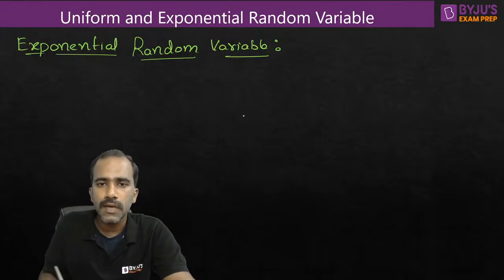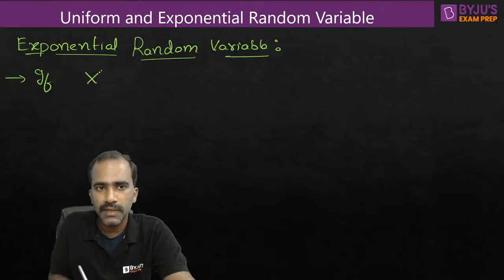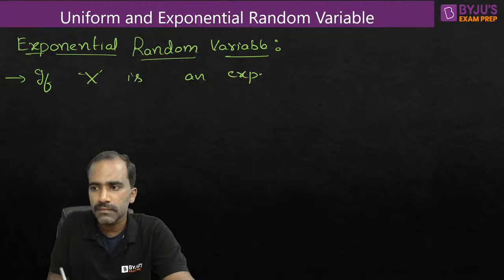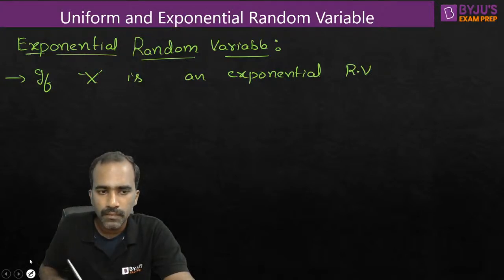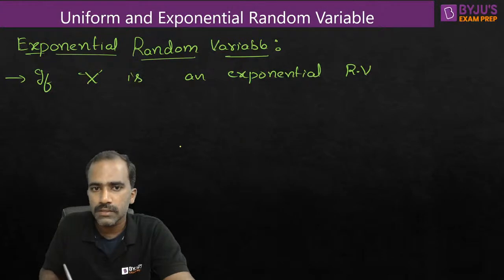Okay, so how does it look? If x is an exponential random variable, then how does it look if you plot it as a function of x?